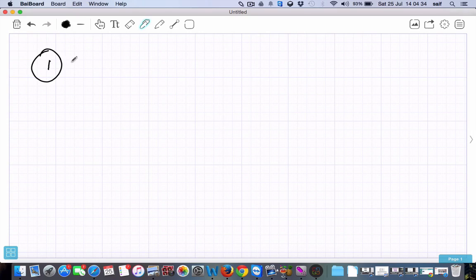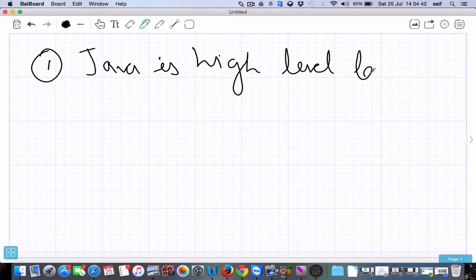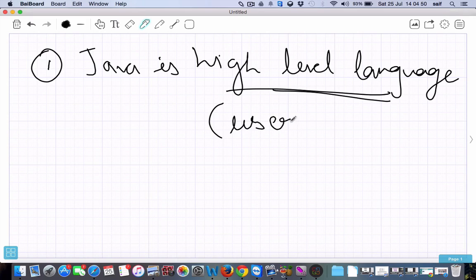The first point regarding Java is that it is a high level language. High level language means it is user understandable. A normal person having a concept of the English language can easily understand Java. You don't have to know the machine language. So Java is very user friendly and user understandable. That's why it is called a high level language.